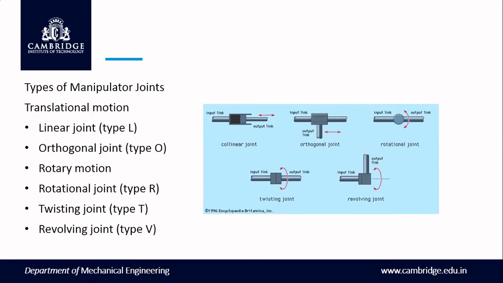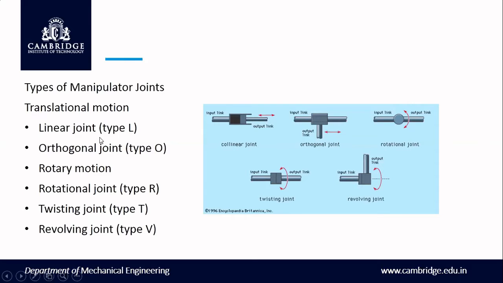Actually, for types of manipulator joints, there are two types. One is translation motion, and another is rotary motion. One gives only translation motion, the other gives only rotary motion. Twisting is nothing but rotation. Revolving is also nothing but rotation. Rotational joint is nothing but rotation. Here, linear movement will be there, and orthogonal movement, that is to and fro motion.